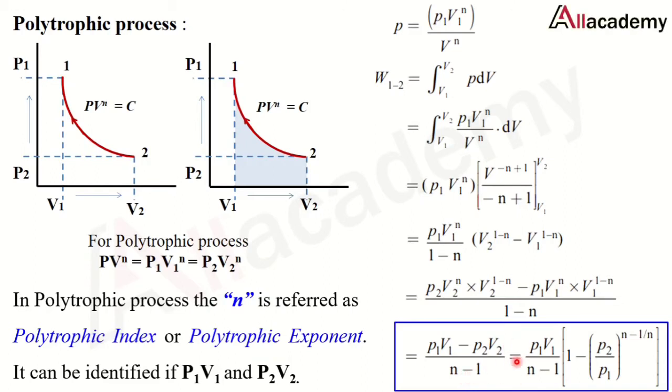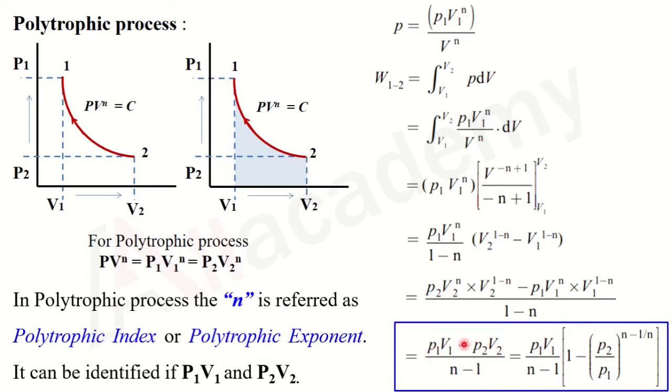Or else I can also write from this equation, that is P1 V1 divided by n minus 1, into 1 minus P2 by P1 raised to n minus 1 by n. So I can calculate the work done by using either of these equations.